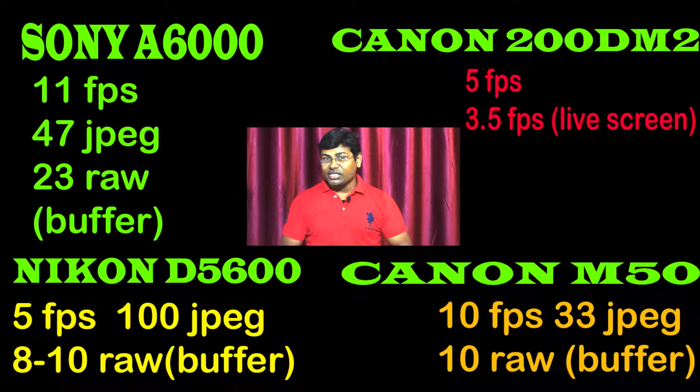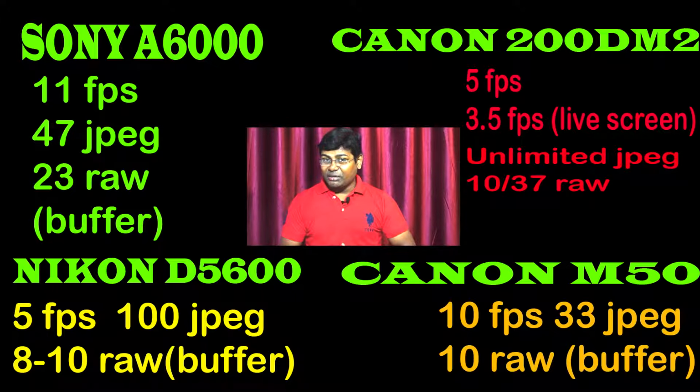But if you are using this camera in servo or continuous autofocusing mode, this camera will give you only 3.5 frames per second with unlimited JPEG option.